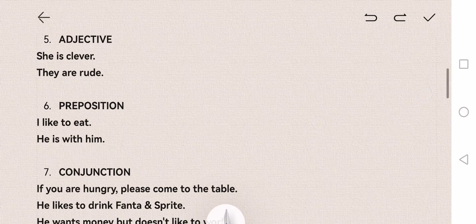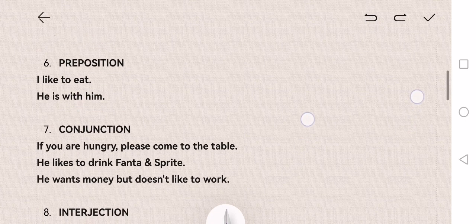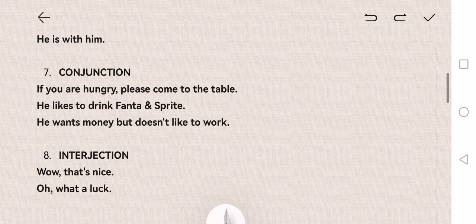Right. Preposition. Preposition is a funny little thing, which is normally either before a verb or before a pronoun most of the time. Okay. So I like to eat. So over here, to is a preposition. He's with him. With is a preposition here. Okay. Then conjunction. Conjunction connects two parts with a tiny little word.